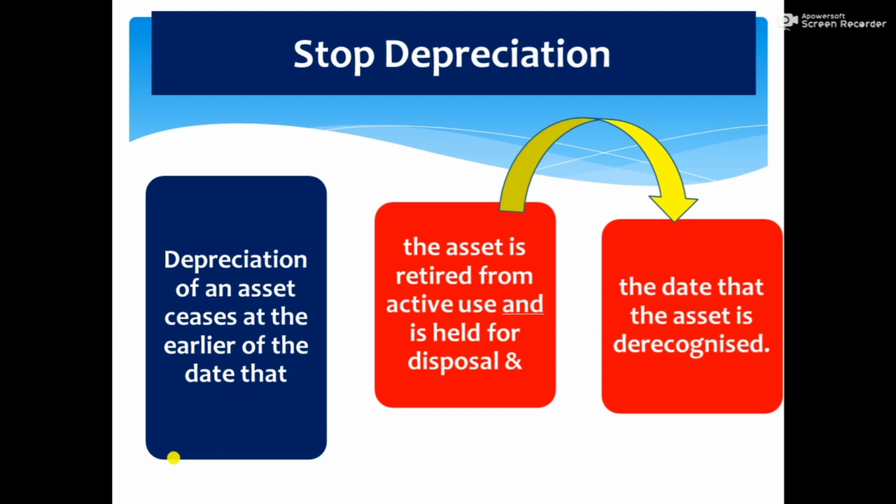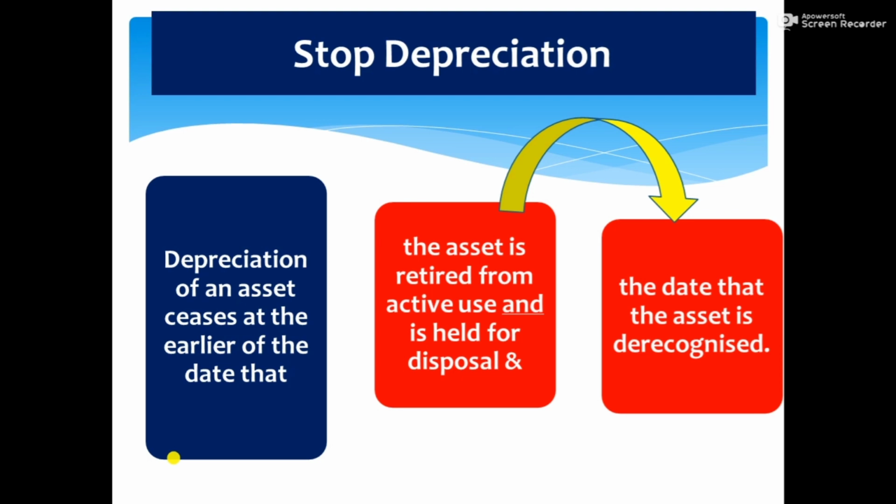If the asset is retired from active use and you hold that for sale, or from the date that the asset is derecognized from the books of accounts, as per Accounting Standard 10, you derecognize the asset from your books. Whichever occurs earlier, from that date onwards, we should stop providing depreciation.